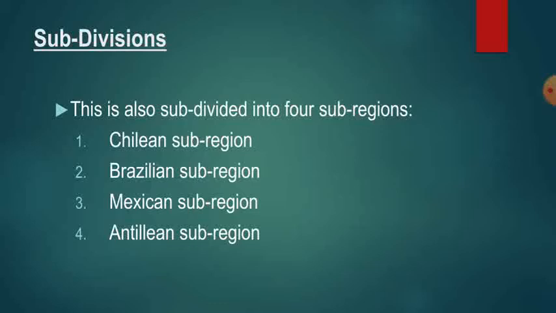This is also subdivided into four subregions: Chilean, Brazilian, Mexican, Antillean. So these are the subregions. Here the Chilean subregion is the western part of South America, Peru, Bolivia, and the Andes mountain. The Andes mountain range is part of this region, and it is not so rich in faunal content.